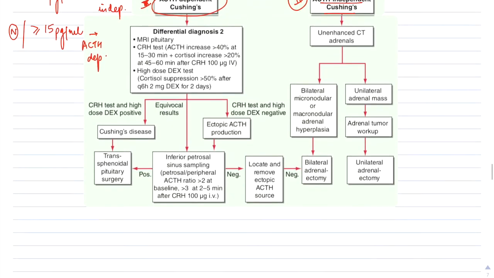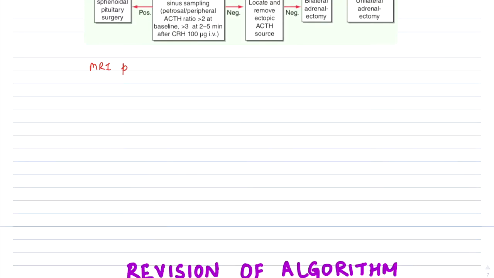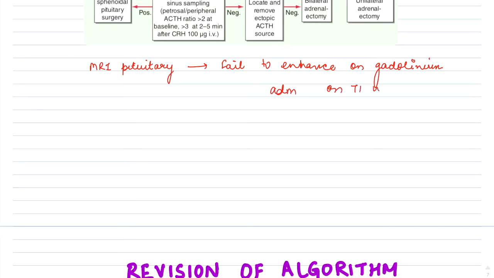Okay, now the ACTH dependent Cushing's, as we already know, has two causes. One is Cushing's disease, that is the pituitary corticotrope adenoma, and the other is ectopic ACTH production. So first, considering Cushing's disease, MRI pituitary is the investigation of choice for pituitary corticotrope adenomas. They fail to enhance on gadolinium administration on T1 weighted images of MRI.